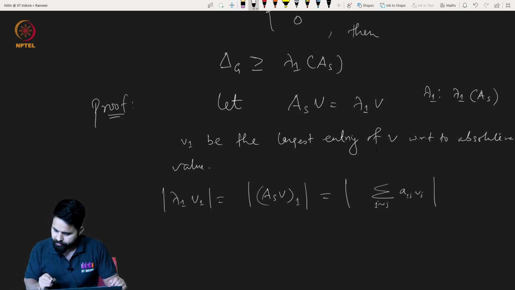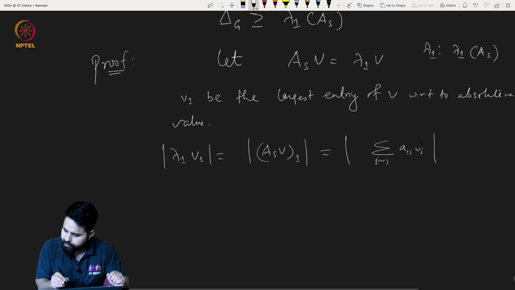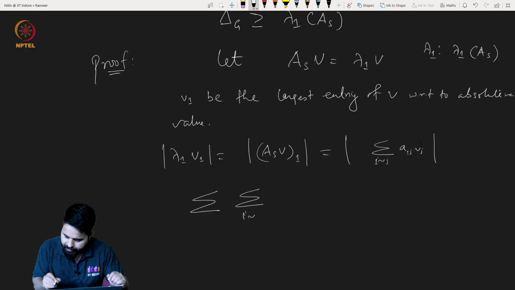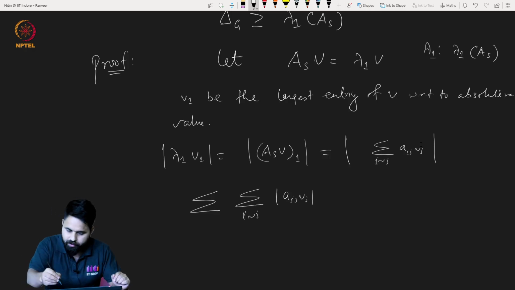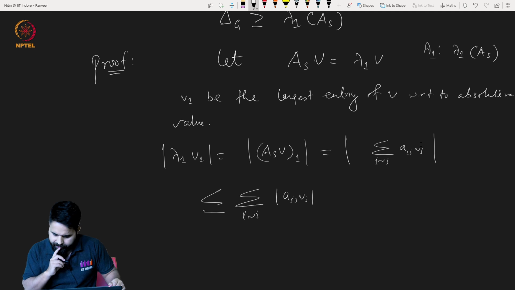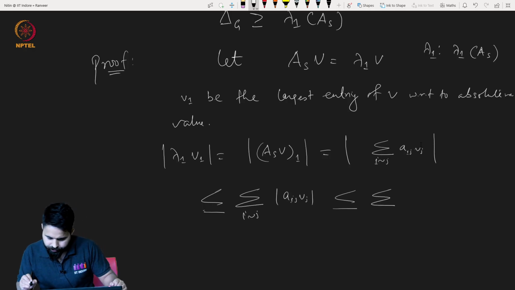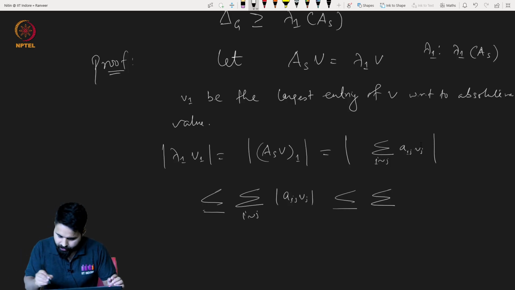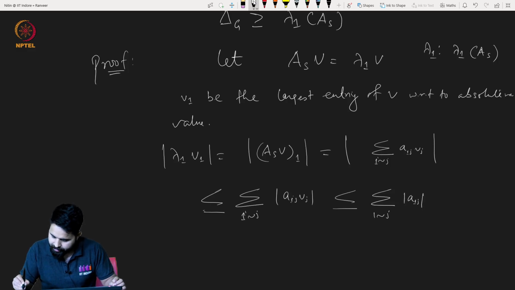Now you can take the modulus inside, so this is less than or equal to the summation over neighbors j of 1 of the absolute value of a1j times the absolute value of vj.